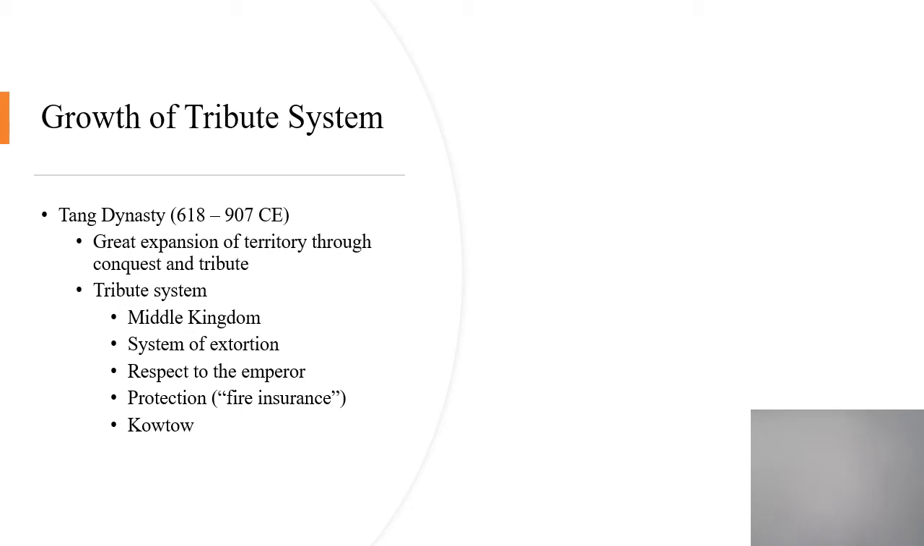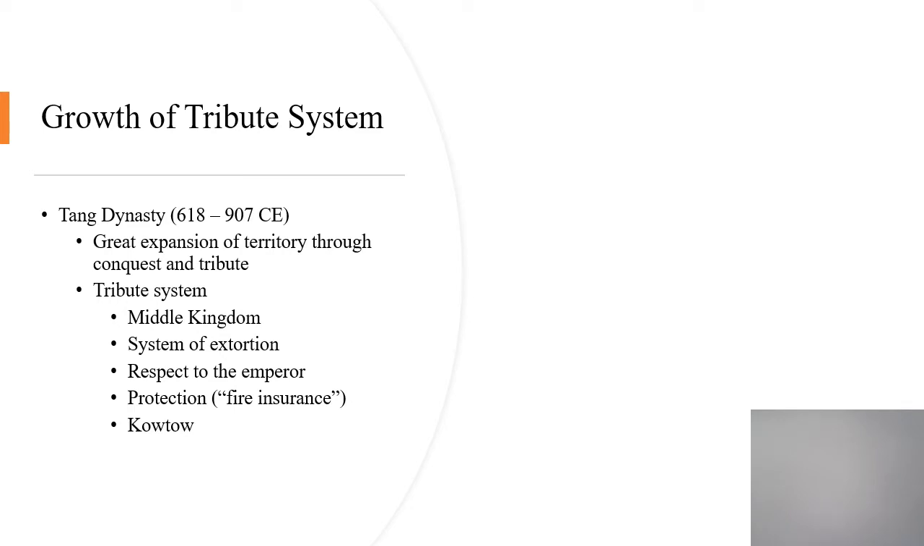The other thing here is that the tribute system has a couple different things going on, right? It is a system of extortion as much as it is any kind of diplomacy, right? Your textbook describes it as diplomacy, but if you're reading between the lines here, it's mostly a kind of extortion or fire insurance, and the unspoken threat of violence is always in the background should someone refuse to give tribute.